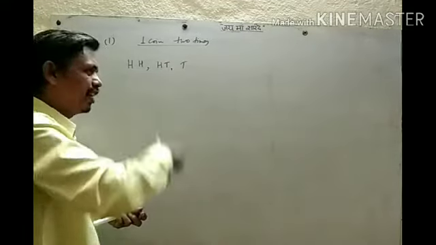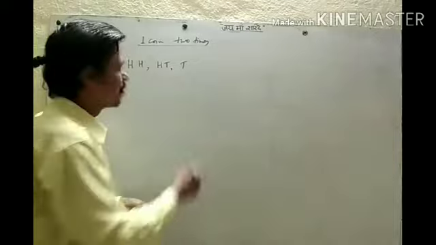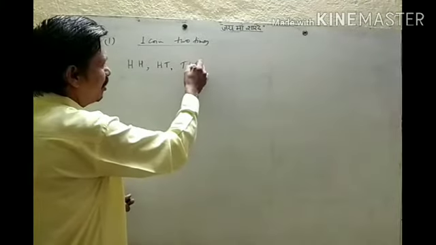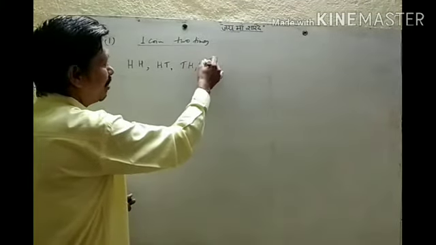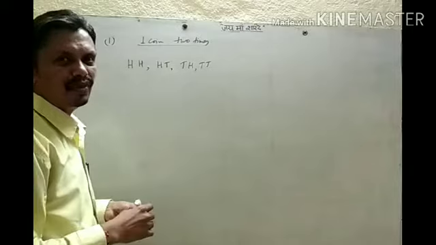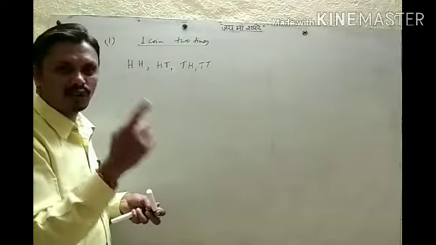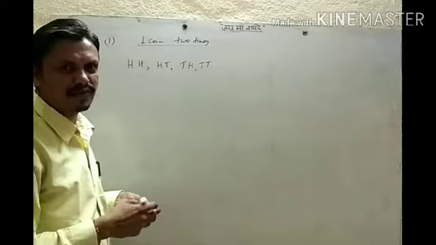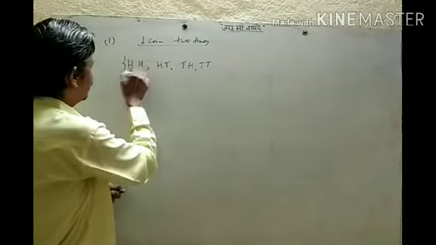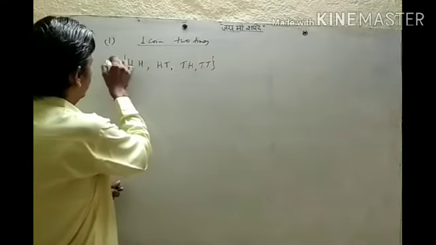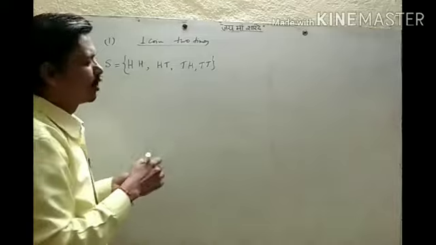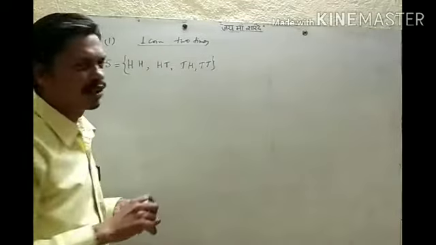The first time we get tail, what will be on the second time? The second time we can get head or tail also. So these are the possibilities for tossing a coin 2 times. If you write this in a set, this is the sample space for tossing a coin 2 times.